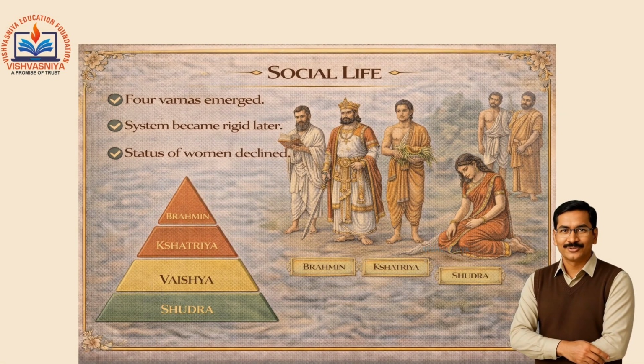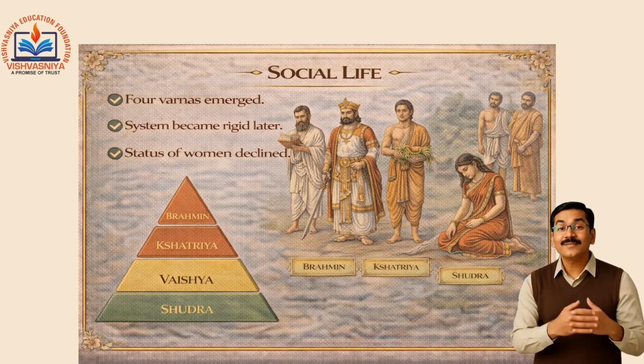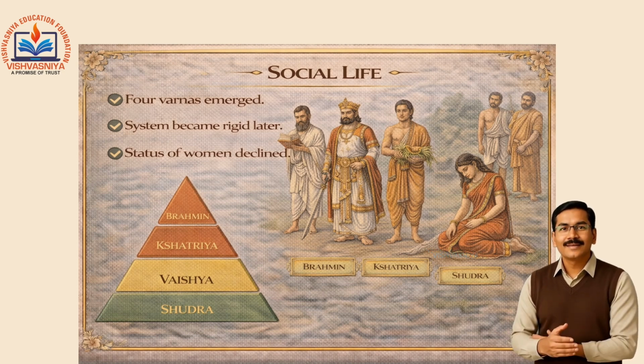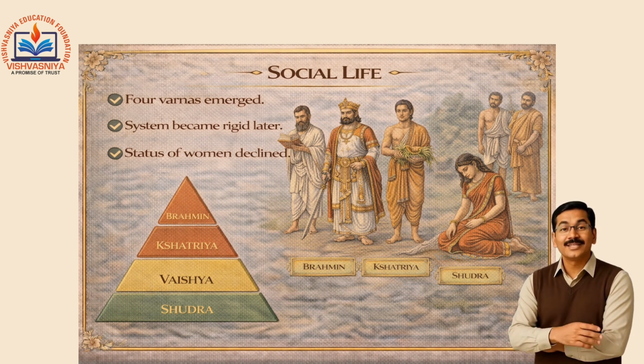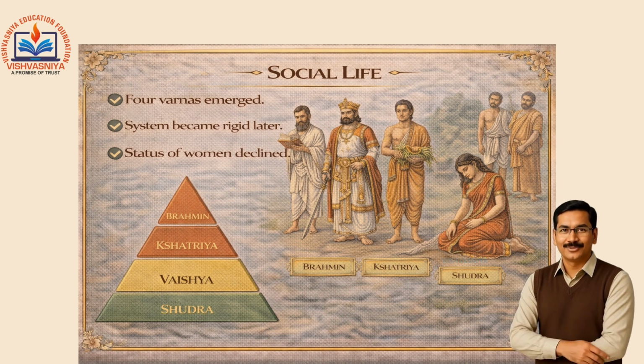Vedic society was divided into four varnas: Brahman, Kshatriya, Vaishya, and Shudra. In the early Vedic period, this system was flexible, but it became rigid in later Vedic times. The status of women declined, and their participation in social and religious life became limited.